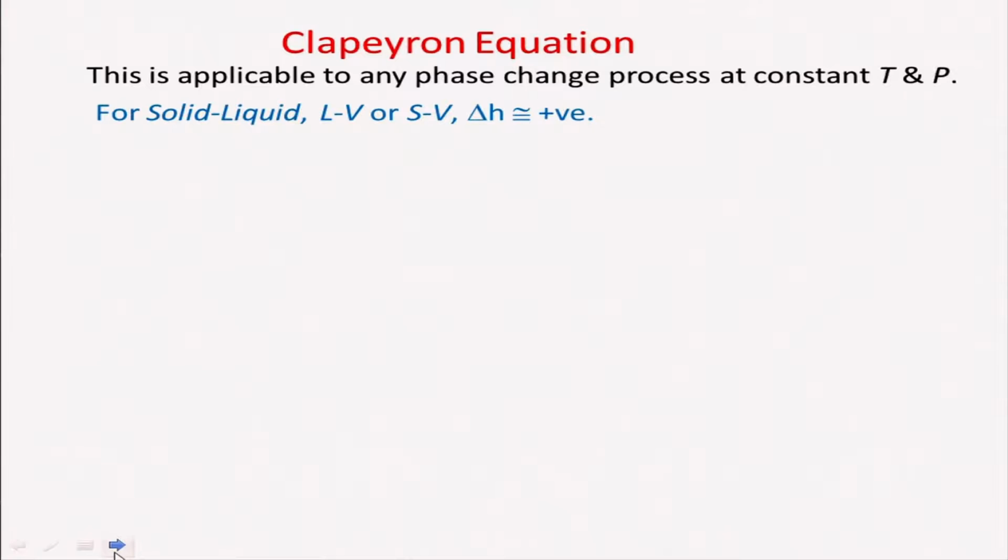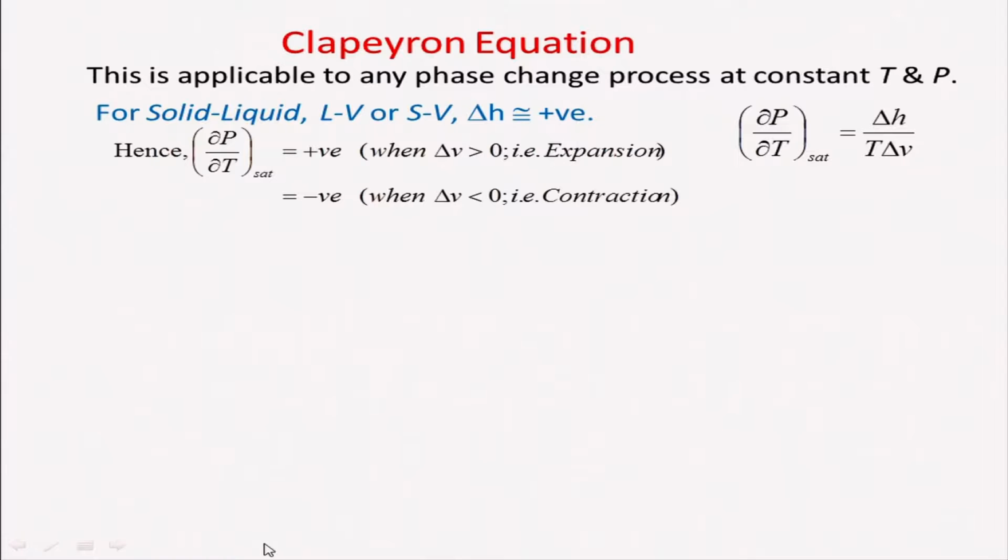But for solid to liquid, or solid to vapor, the change in enthalpy, or the heat of vaporization or heat of sublimation, will always be positive. So, if dou P by dou T is positive, although we have seen that the change in enthalpy is positive, this term will be positive only if delta V is greater than 0, that is, expansion.